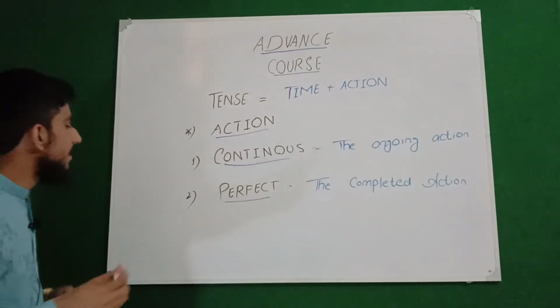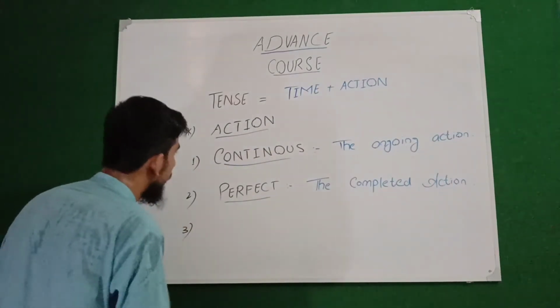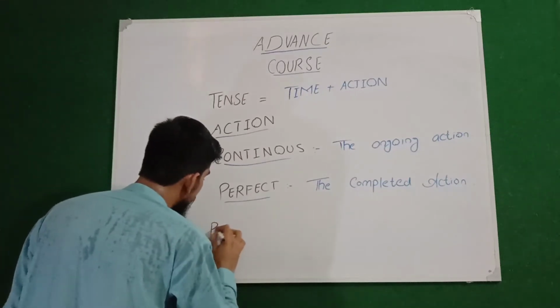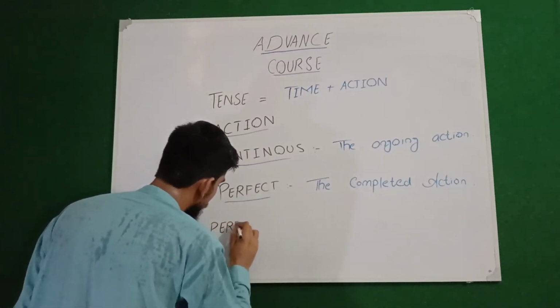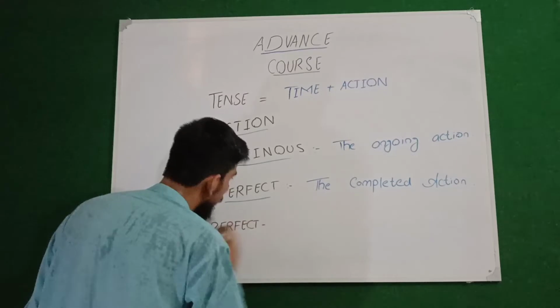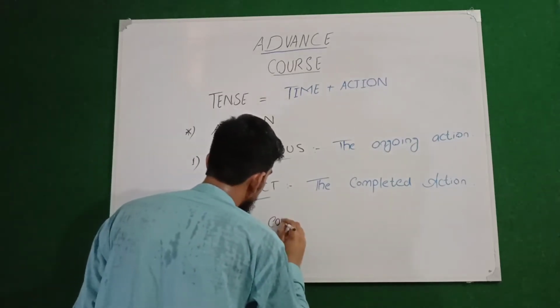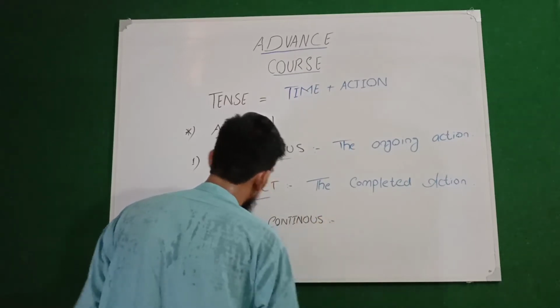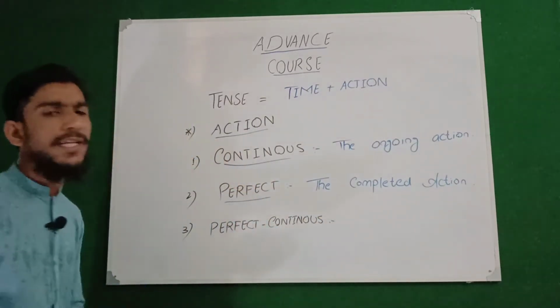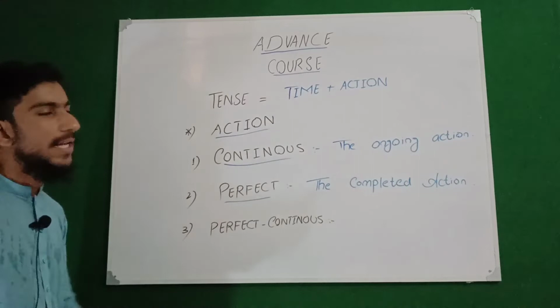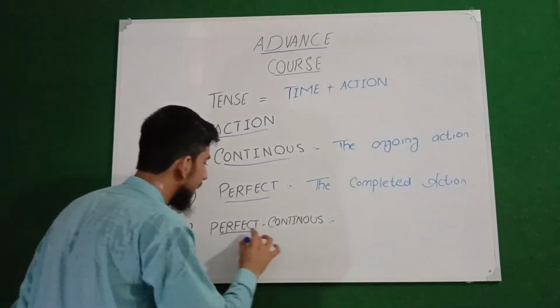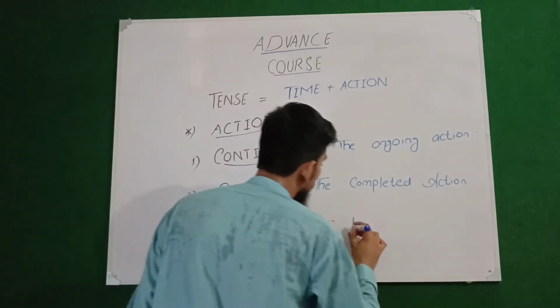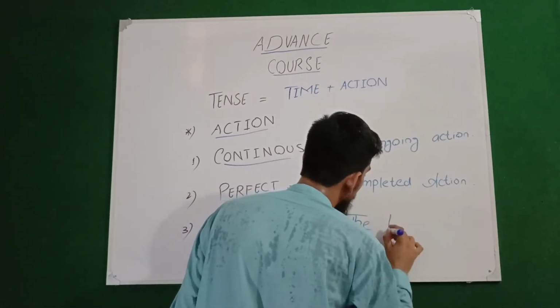And number three is perfect continuous. Remember that perfect continuous is the combination of perfect as well as continuous action. So we will write it as the half completed action.